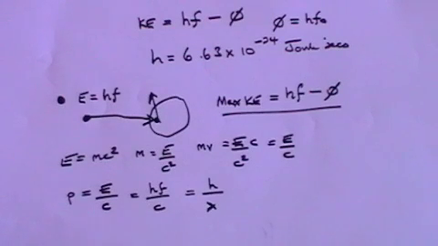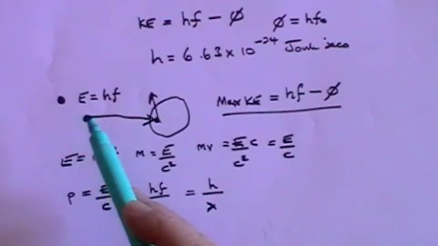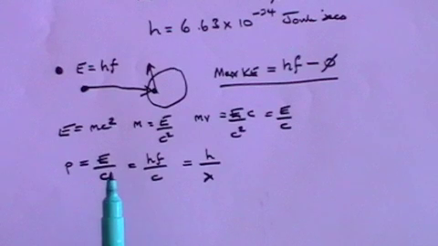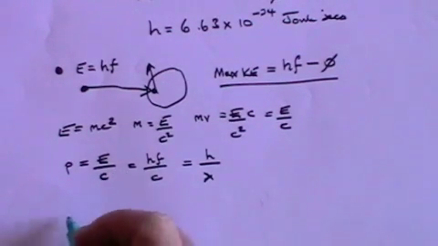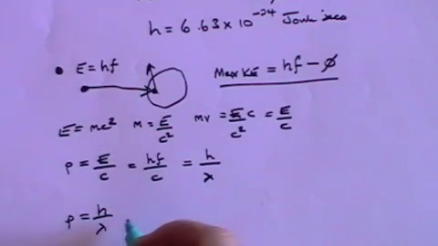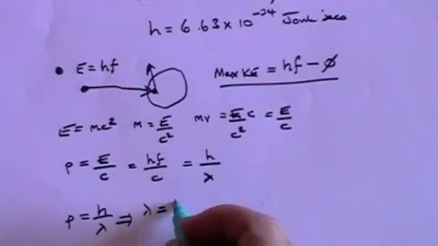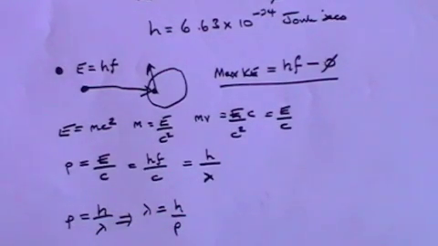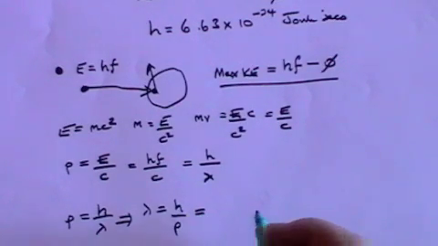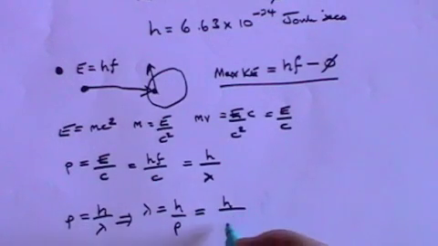But this is the point where he took a few liberties. All of this is true for a photon, for light. What de Broglie postulated was perhaps it's also true for an electron. And if the momentum is equal to h over lambda, then it must follow that lambda equals h over p. And in the case of an electron, it genuinely does have mass. And so lambda equals h over p, which is mv.